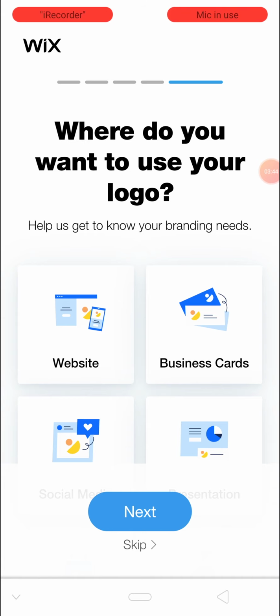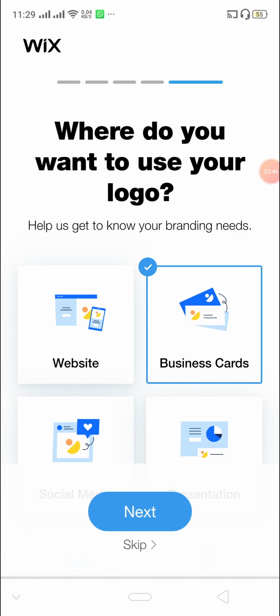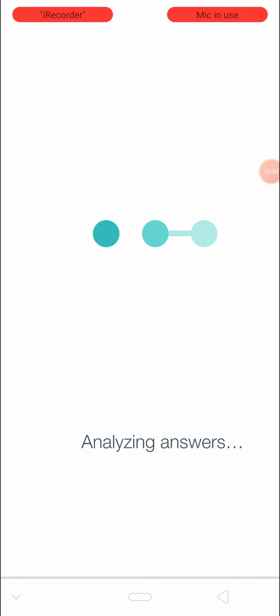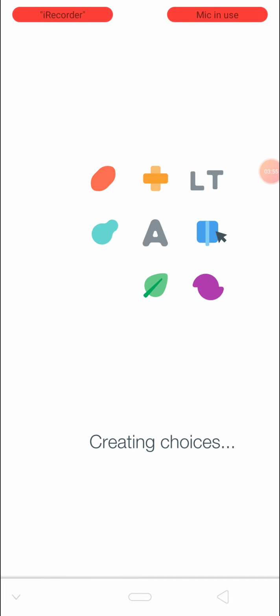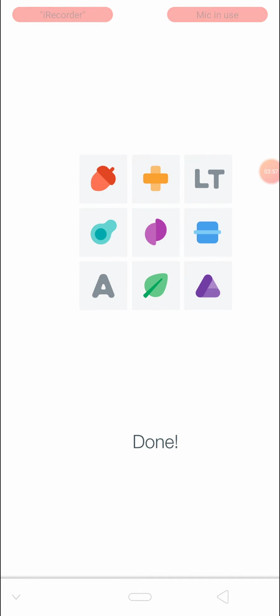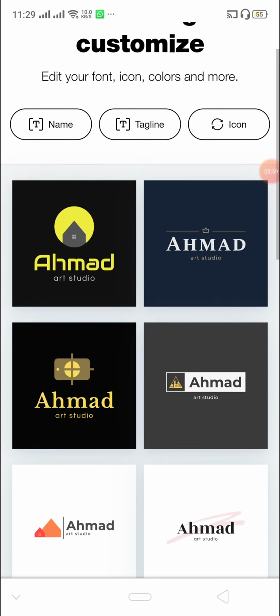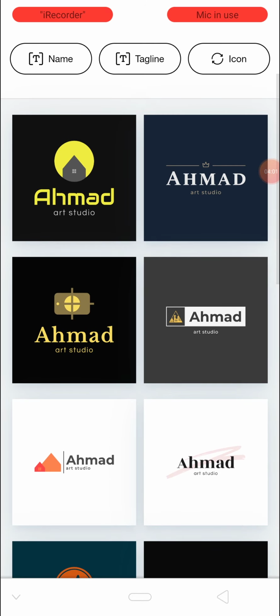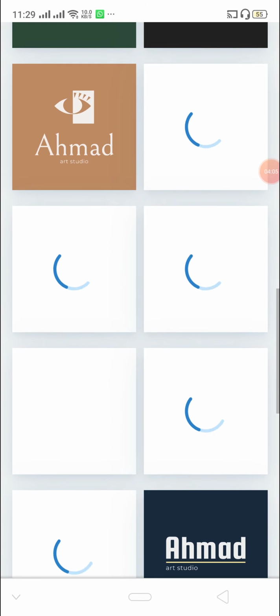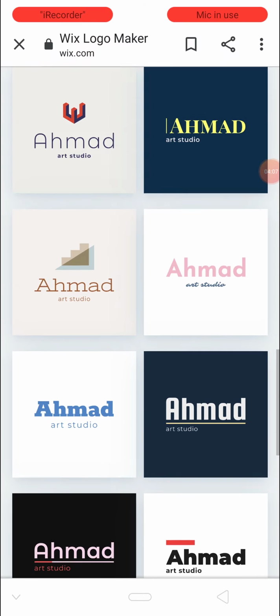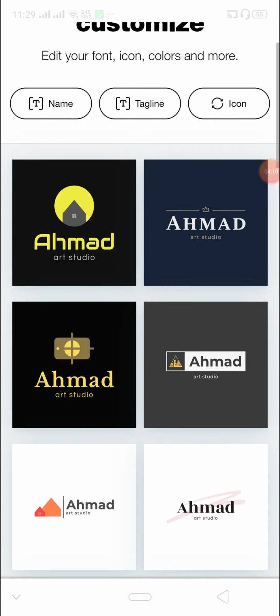I will use it for my business card, so I will click on business cards and click on next. Based on my suggestions and my data, they will give me a lot of samples related to my logo. As you can see, there are so many options for Aman Art Studio and so many logo ideas in it. So you can just go with any one of your choice.